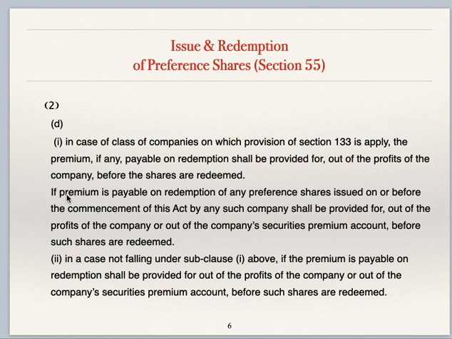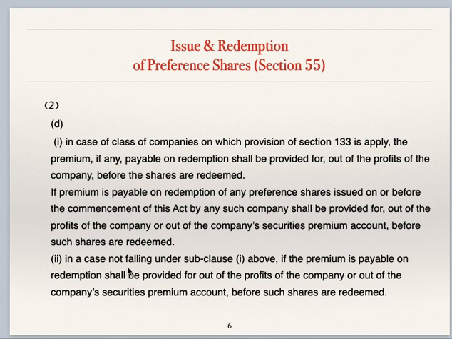If premium is payable on redemption of any preference shares issued on or before commencement of this Act by any such company, it shall be provided for out of profits of the company or out of company's securities premium account before such shares are redeemed. So again it is the same. In case of redemption of preference shares at premium, then premium is to be provided for either out of profit of the company or securities premium account.